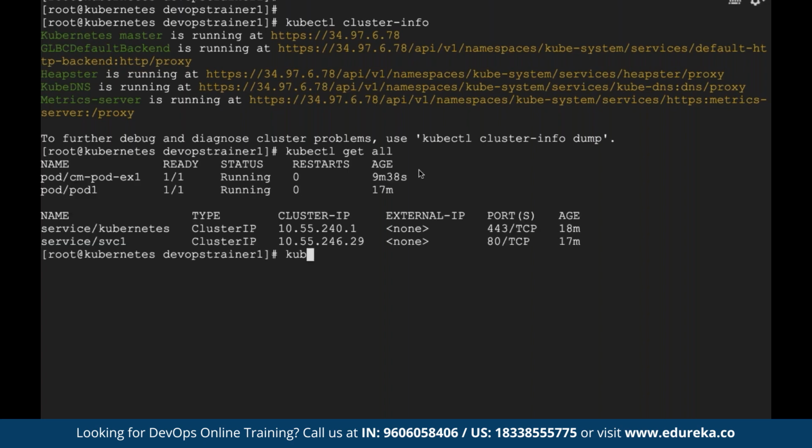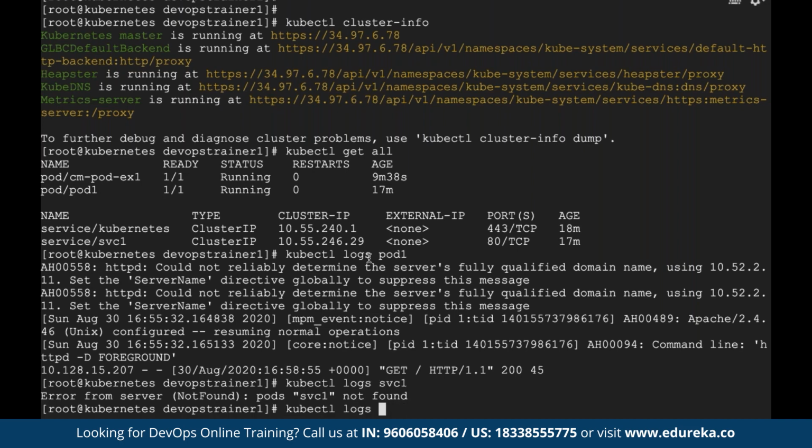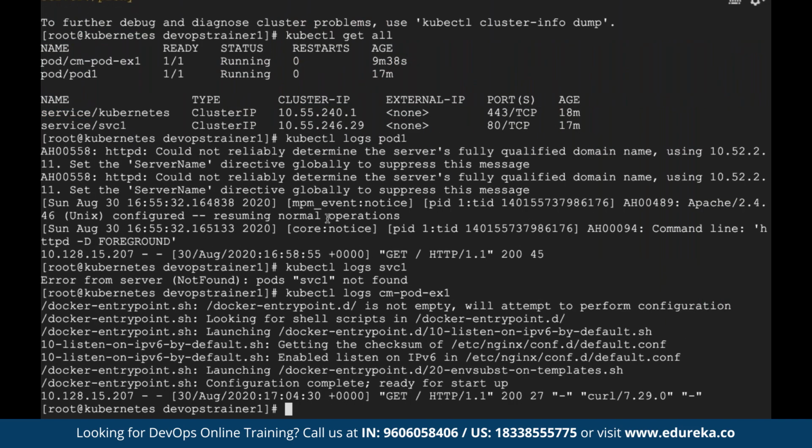Ultimate command. I can use a command called kubectl logs and the name of the resource, like pod1. If you want to see logs about any Kubernetes resource, you can use kubectl logs and the name of the resource. For example, if you want to see logs about a specific pod, kubectl logs pod1. Let's say the second pod, cm-pod-x1, you can find all the logs about it. This is another useful command. Like docker logs, you have something called kubectl logs.